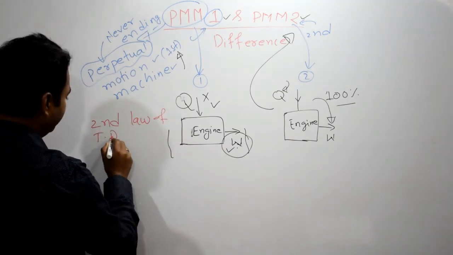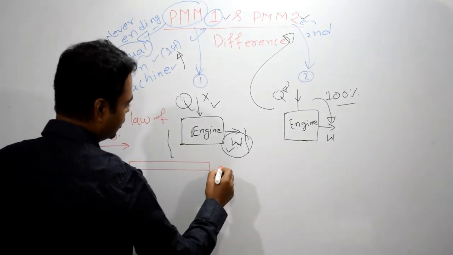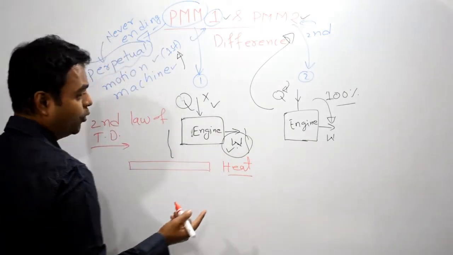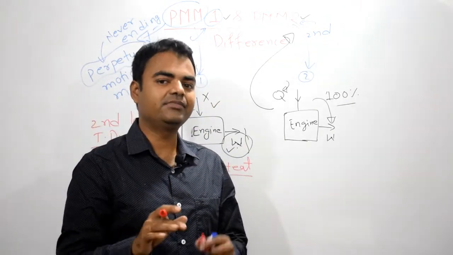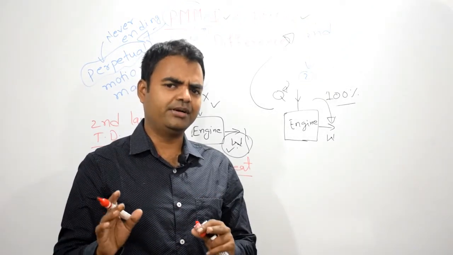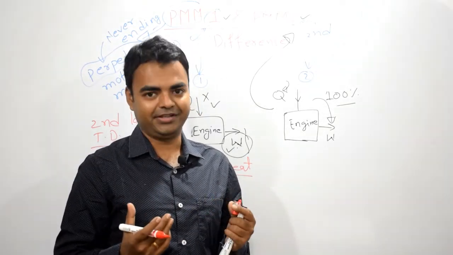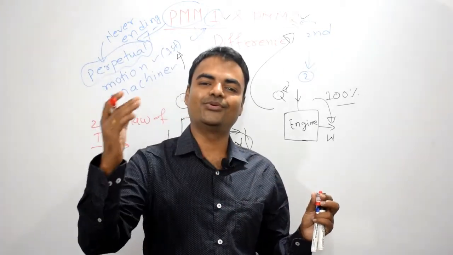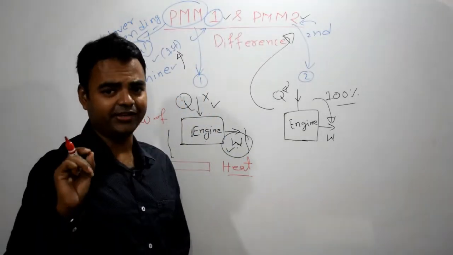Second law of thermodynamics. Right. I am considering a rod. This rod is a good conductor of heat, so that heat can flow from one point to another point. How can it flow? Because of temperature difference. The same thing we study in the second law of thermodynamics, right? In the second law of thermodynamics we study the quality of energy, its feasibility, and direction. That is why the second law of thermodynamics is also known as the direction law. You can say that. So I am giving the concept of direction here.